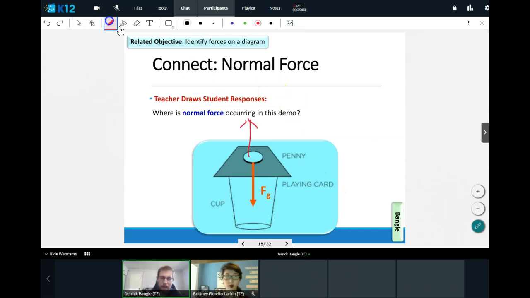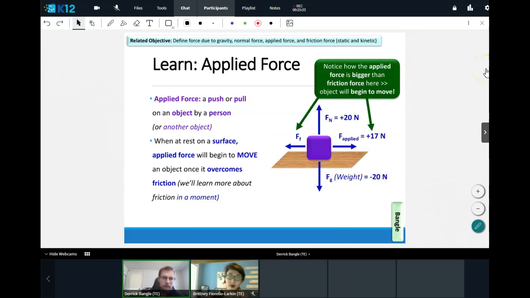Of course, if we had a magnitude for the force due to gravity, I would label my upward arrow with a magnitude also, but for now we can just label it as F sub n, just like in the previous example. All right, now we're learning something called the applied force. The applied force is a push or pull on an object by a person or another object. We can think of us pushing a box, or if you ever play billiards, you're hitting a billiard ball against another ball that transfers the force so you can make it into the pocket.